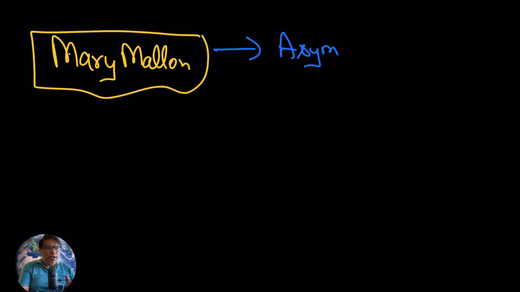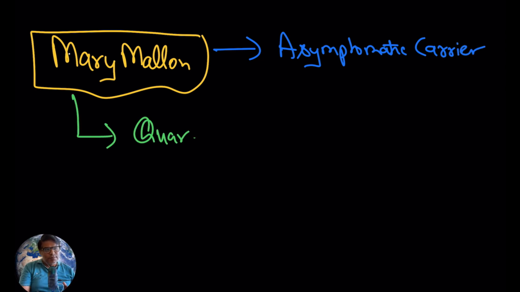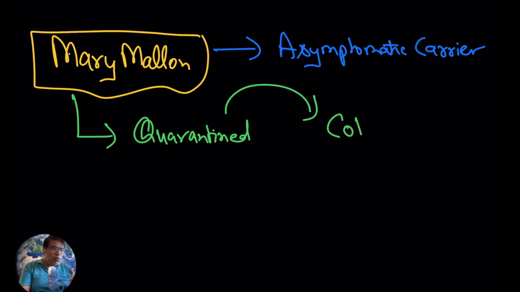Now here I just want to tell you that Mary Mallon was actually an asymptomatic carrier for typhoid fever. She was quarantined in a small cottage, and the court gave the instruction that she must not work as a domestic cook.